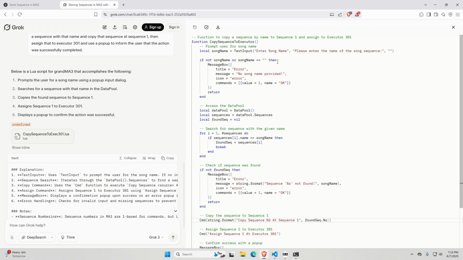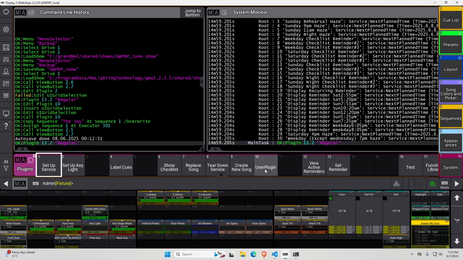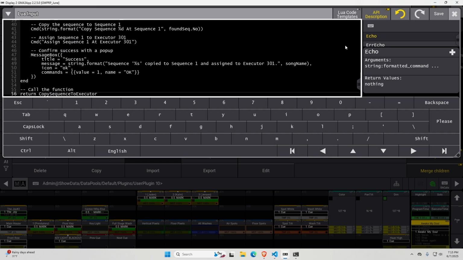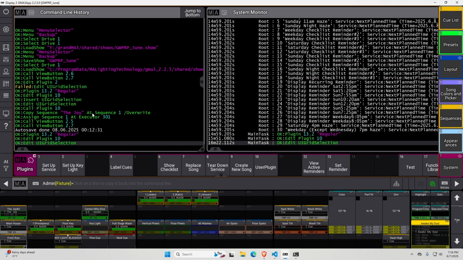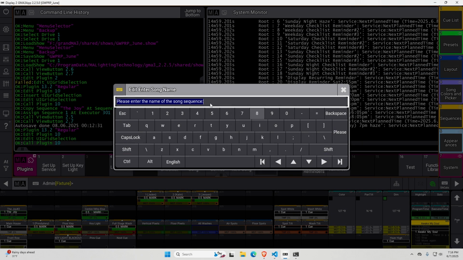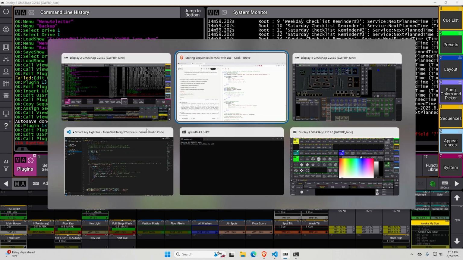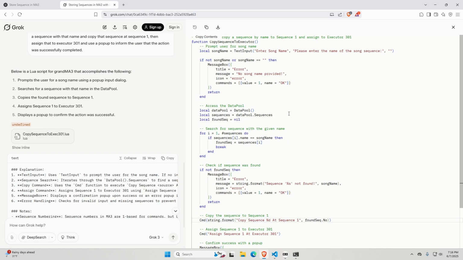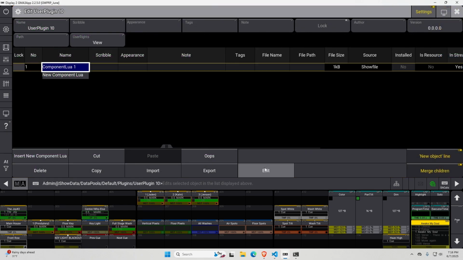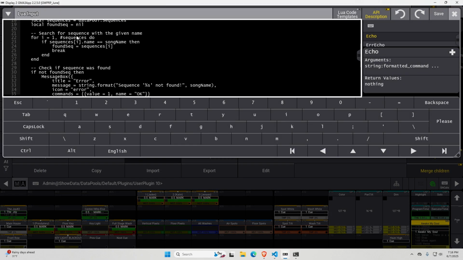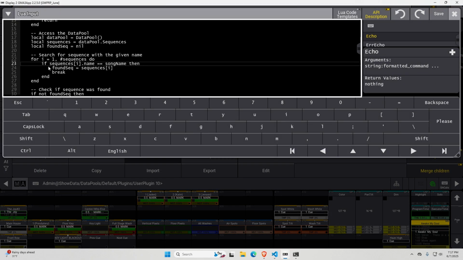Let's copy this and see how it goes in MA3. Enter the song sequence name. I will do the same song again. Oh. We had an error on line 23. What's on line 23? Oh, this does not show the line numbers. I'll have to check it in here. So what's happening right now is it's looking for a sequence that doesn't exist, and it's looking for its name.